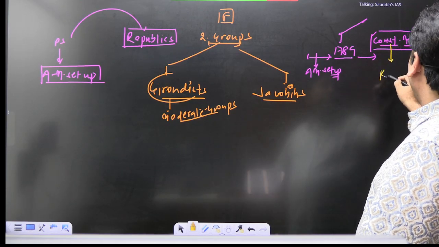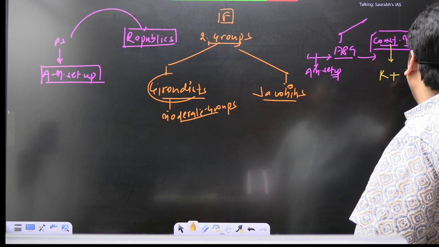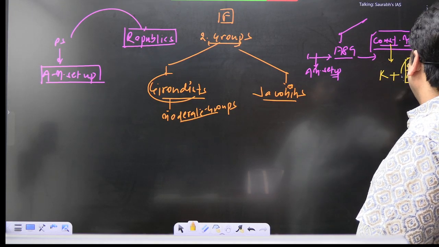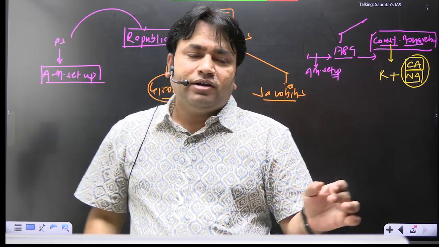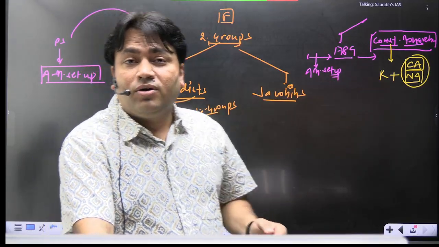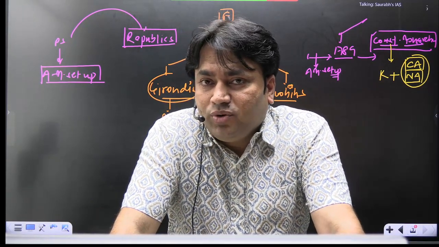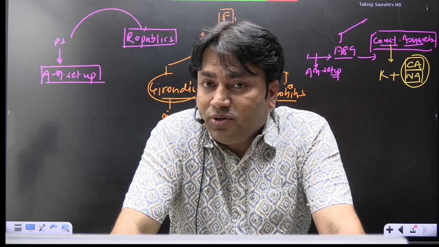The king's powers are restricted by constitution or by national assembly or by constituent assembly. It means there will be a constituent assembly also, there will be a national assembly also, and here the power of the king or the ruler will not be absolute. That is the main idea here.